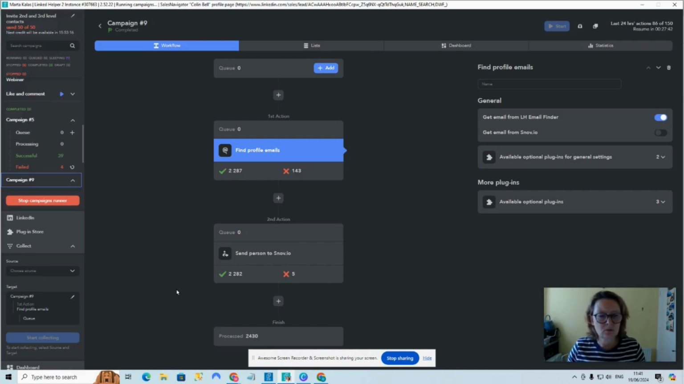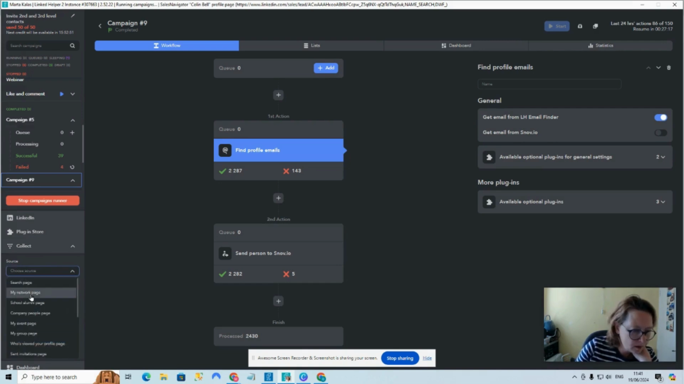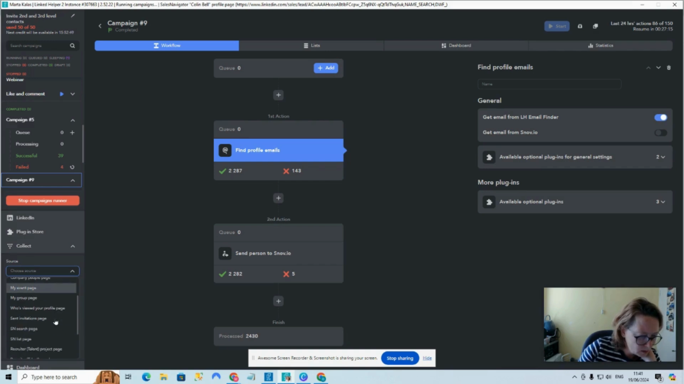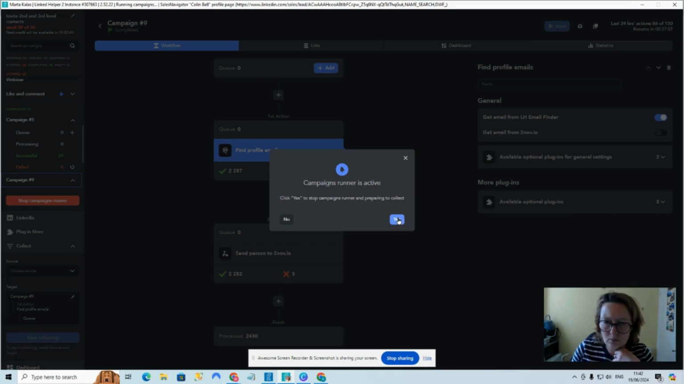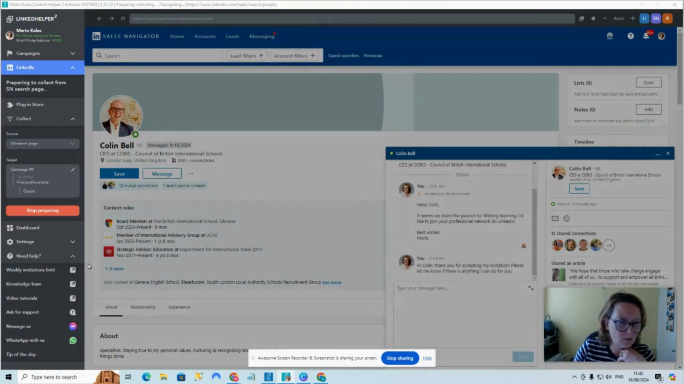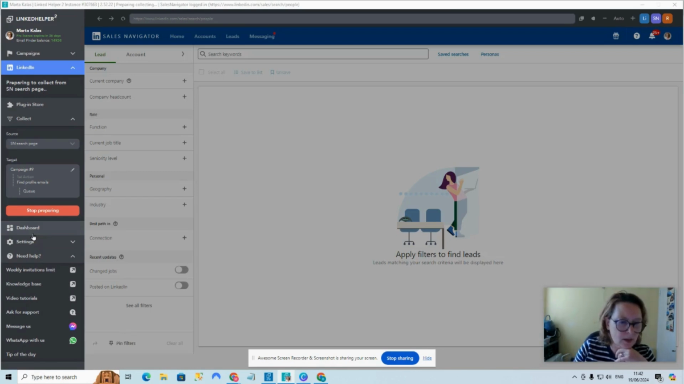Next thing I'm going to do is move on to LinkedIn Helper. That will help me collect the profiles from that search and, if possible, identify their email addresses and move them into Snowio. LinkedIn Helper has a function that will collect the profiles from a Sales Navigator search page. Yes, we need to stop the campaign running while that is collecting.